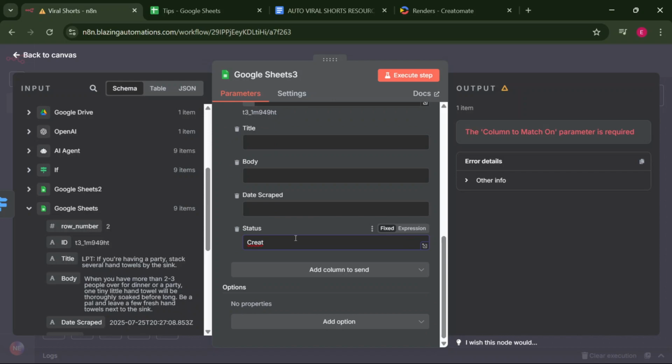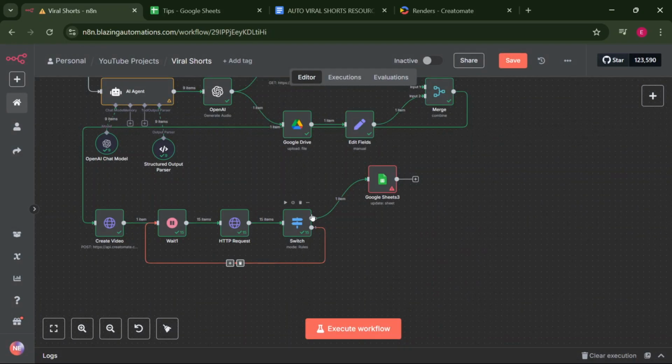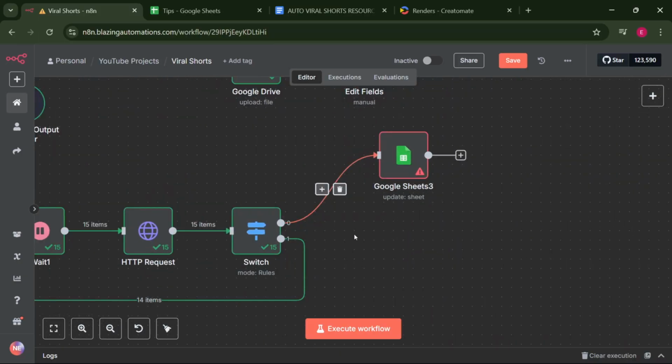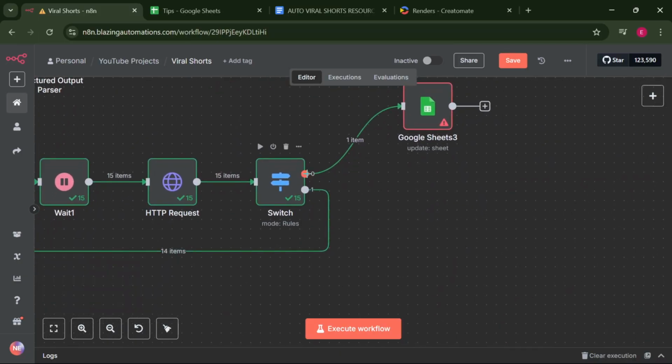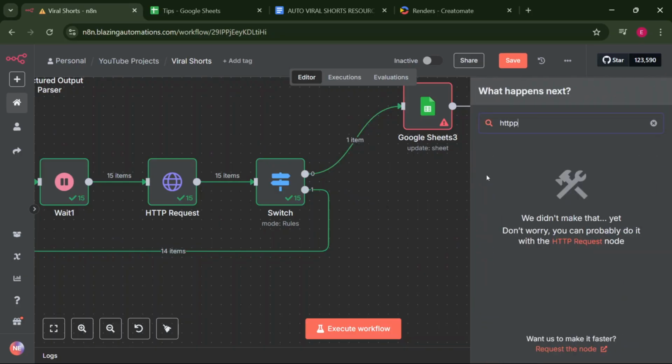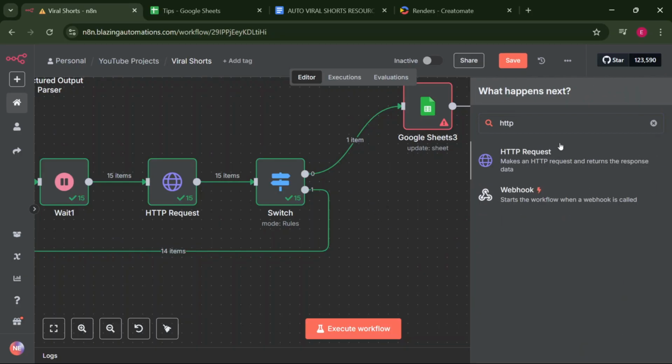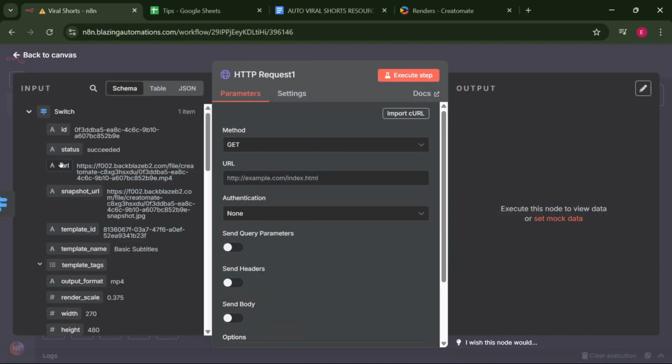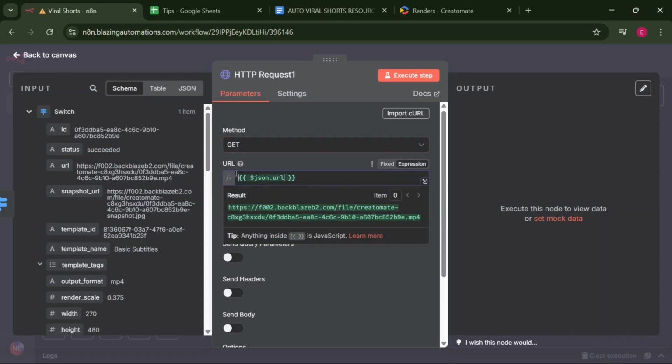Now the status is created, and so the next thing is downloading the file into our workflow and uploading it to Google Drive. So let's do that. Let's firstly search for the HTTP node, which is going to enable us to download it. So let's just search for the URL, which is this one. So make sure the method is get, and grab the URL here, paste it into the URL.